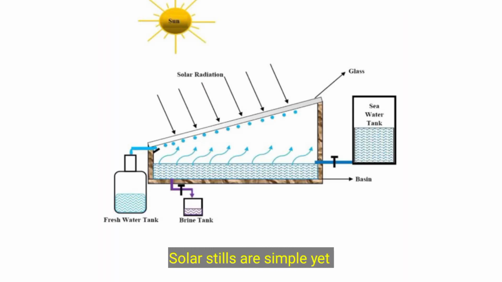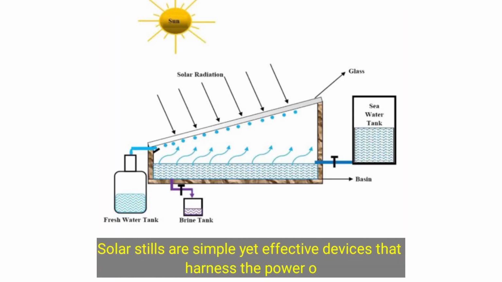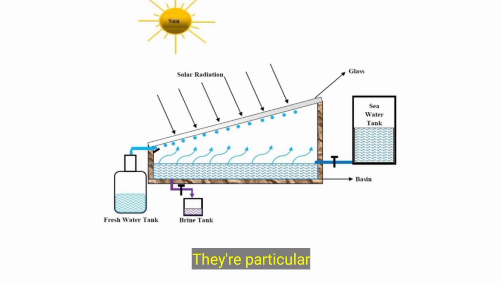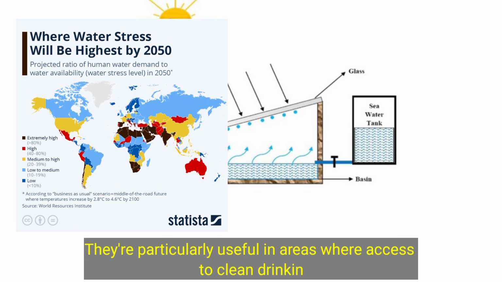Solar stills are simple yet effective devices that harness the power of the sun to purify water. They're particularly useful in areas where access to clean drinking water is limited.